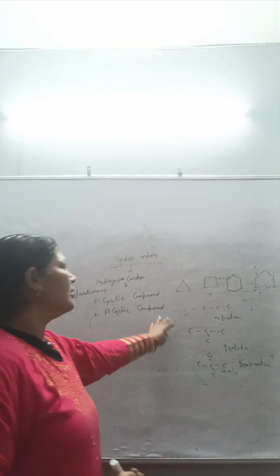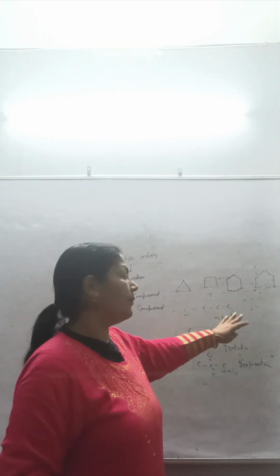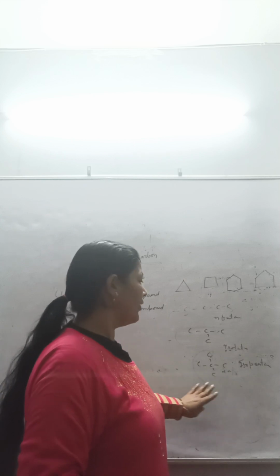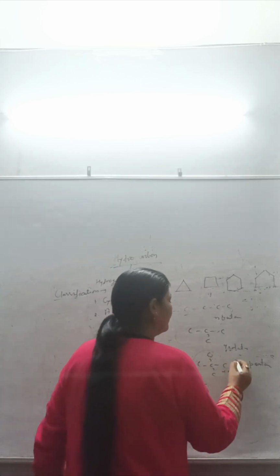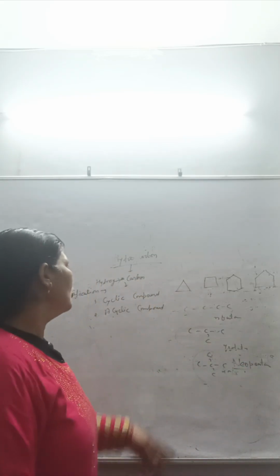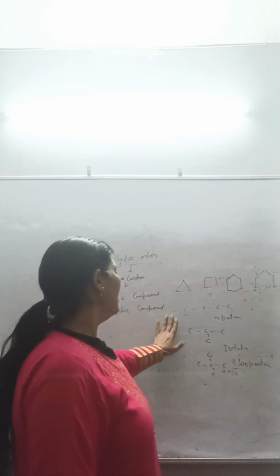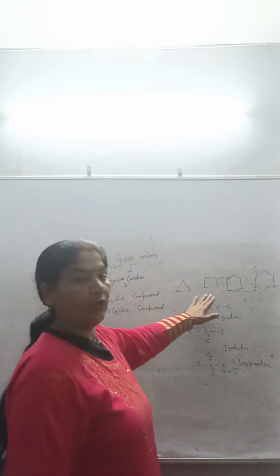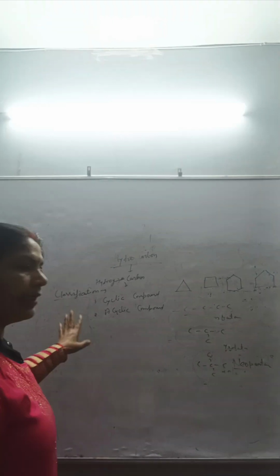In these, there is a carbon chain. There are four carbons, four carbons also, and five carbons. No, this is a neopentane. So these are acyclic compounds, where there is no formation of a cycle, and in a cyclic compound there is cyclic formation. This is the classification on the basis of cyclic and acyclic.